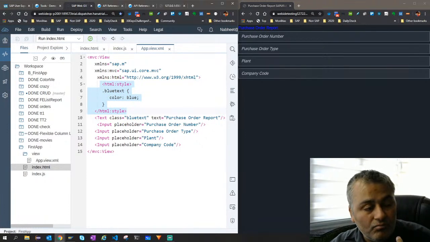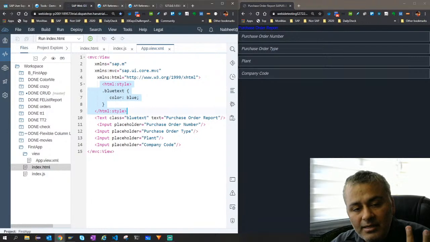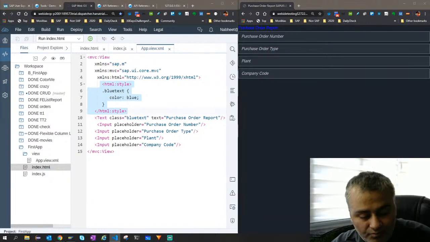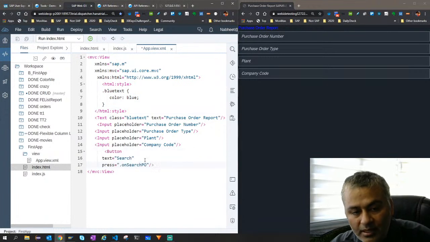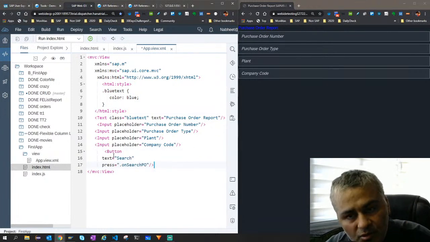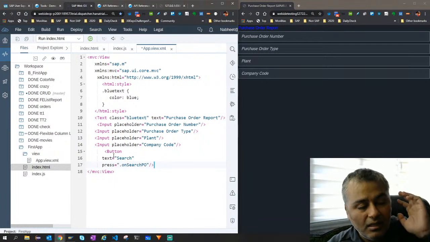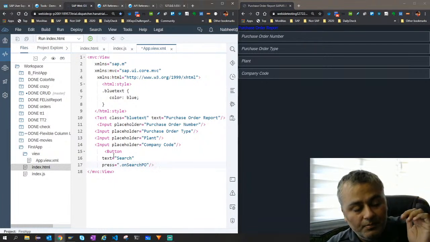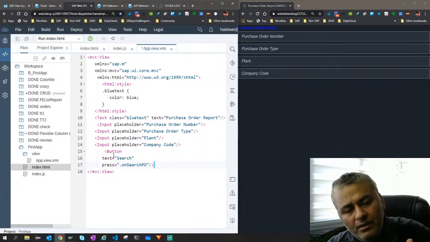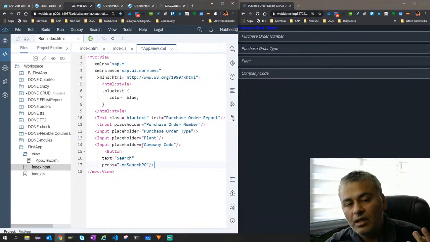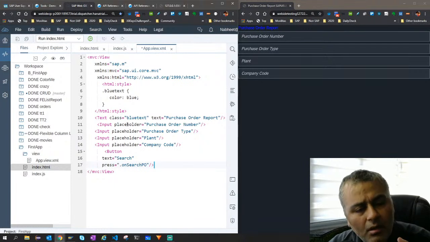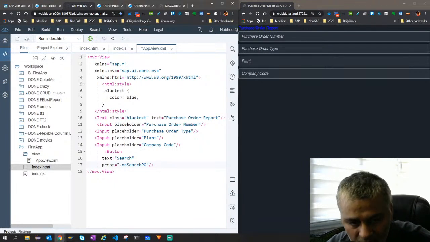So now since this is done, maybe let's add a button also to search. Okay, so I'll go here, I'll just say button, right? Now what I'm trying to demonstrate here is we are making that search PO app, but what we are trying to explain is that we have separated the view, but that is also linked to the controller. Now what is a controller, what is a view, what is a model, I will explain in another, give me 1 second. So basically I have added a button whose text is search.